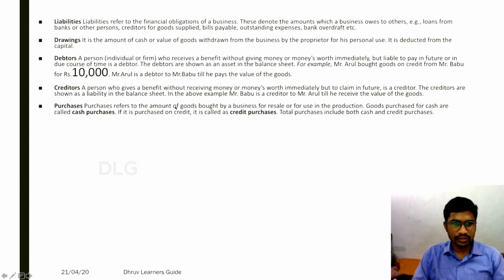So purchases refers to the amount of goods bought by a business for resale or for use in production. Goods purchased for cash are called cash purchases. If it is purchased on credit, it is called credit purchases. Total purchases include both cash and credit purchases. So here, creditors are related to purchases. When you purchase goods from Mr. A, Mr. A is said to be a creditor.